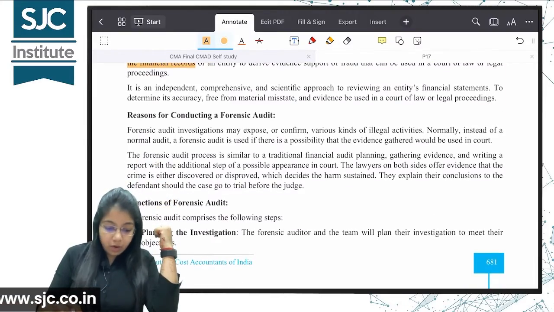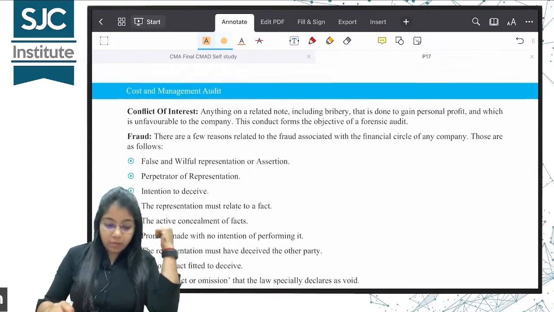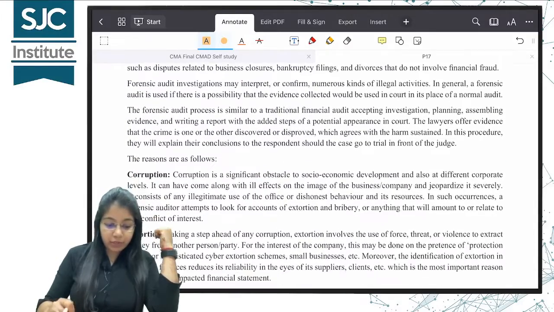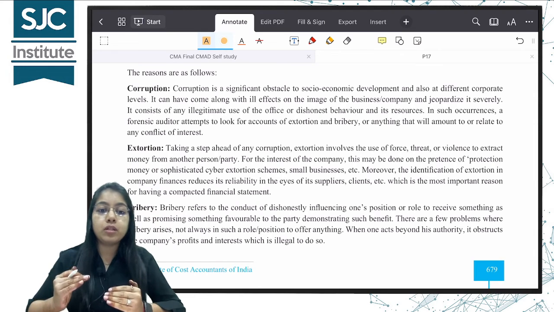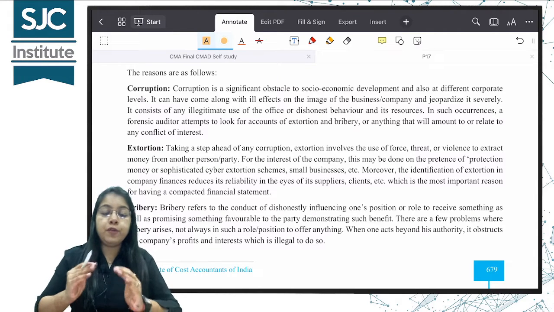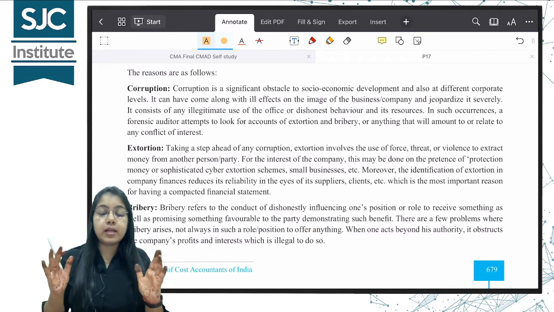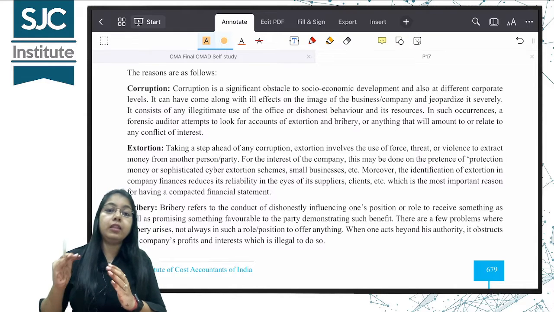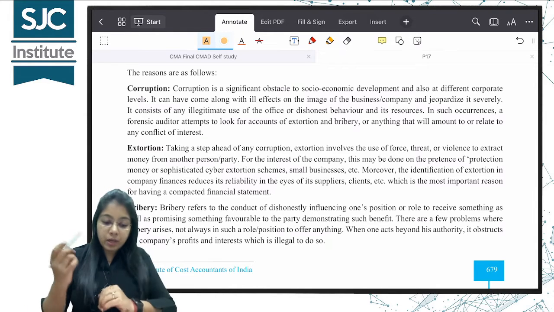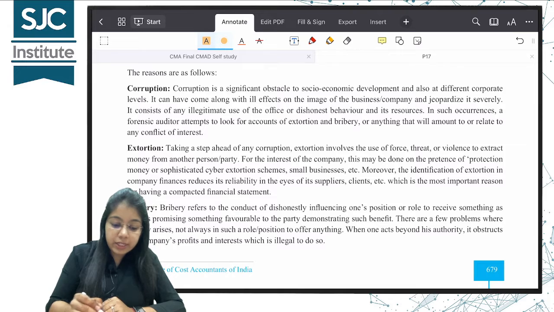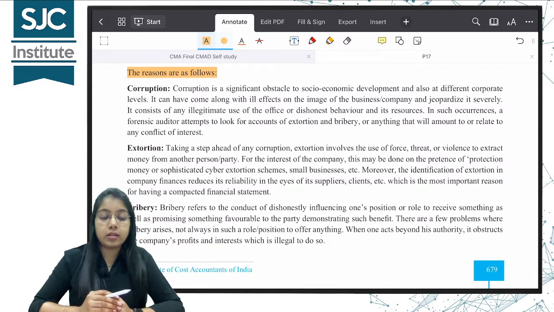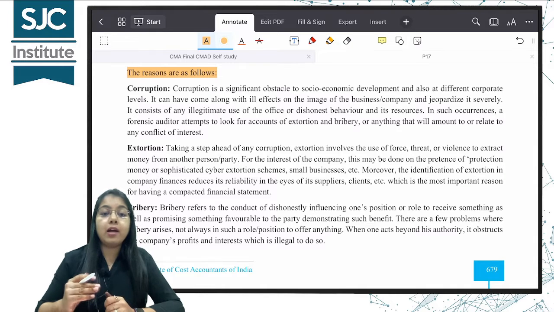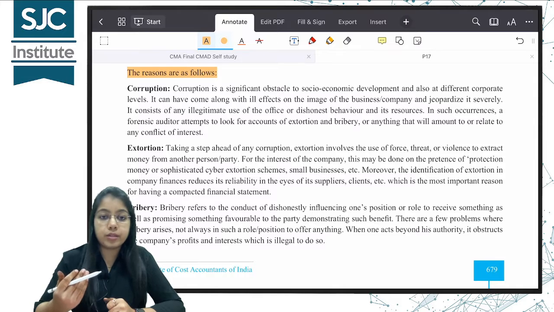Yes. Now you have to come to the previous page. The institute has given topics according to them, but if we have to have a flow in what we are studying, we first need to understand the meaning, and the meaning was more clear in that part. Now this topic is the reasons of forensic audit, why it is conducted. Why is there an increase in instances of forensic audit?